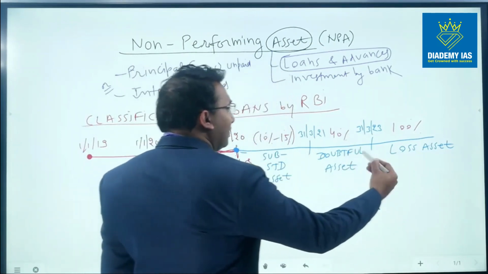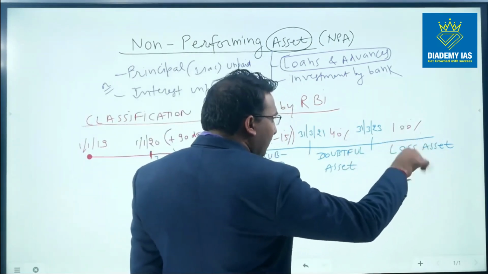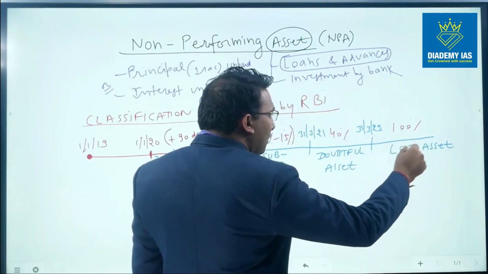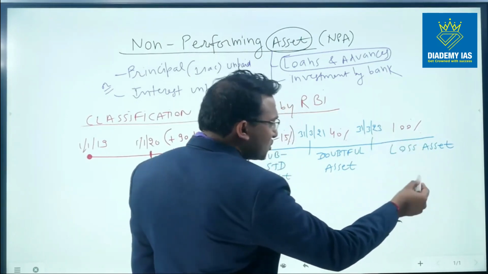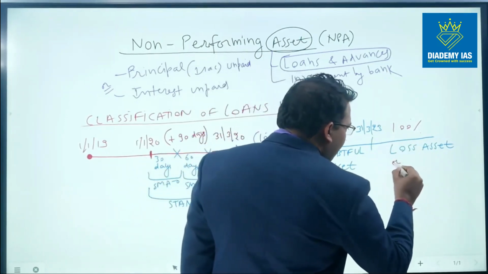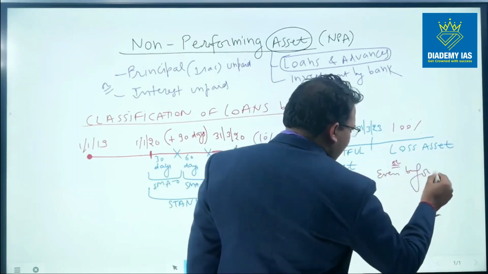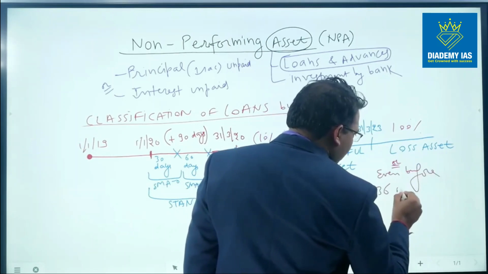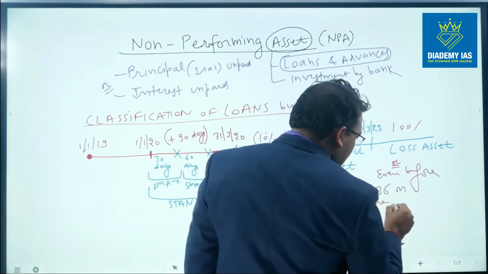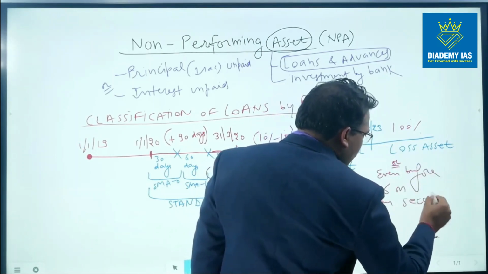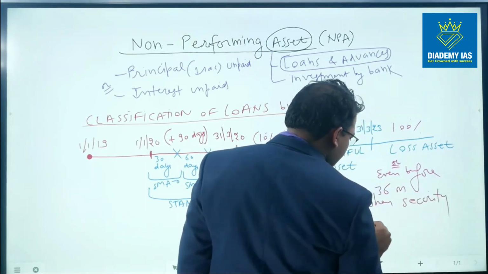There is one more thing. A loss asset is called so after the expiry of 36 months, or even before 36 months, when the security value becomes nil.